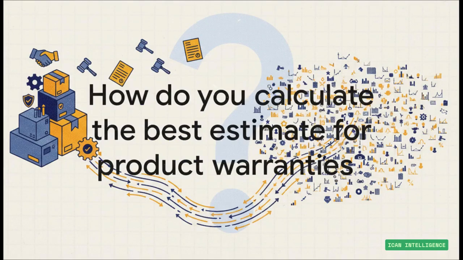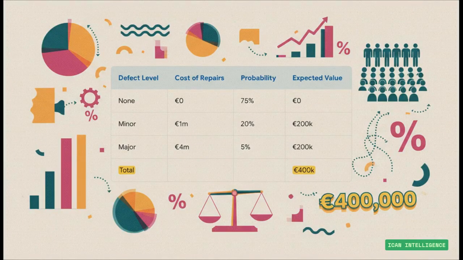But that's fine for a single lawsuit, right? But what about something like product warranties? You've sold millions of items. How on earth do you estimate the cost for all of those potential claims? Well, for big groups of items like that, we use a nifty technique called the expected value method.